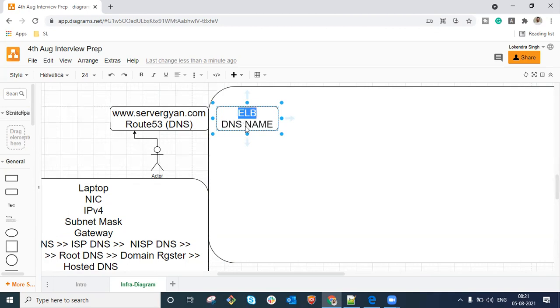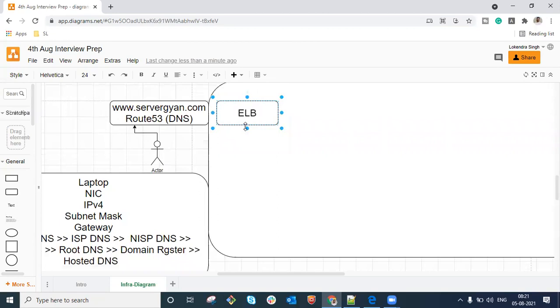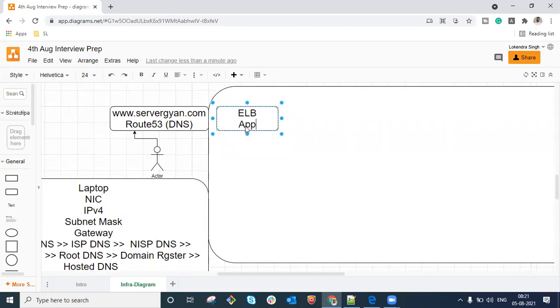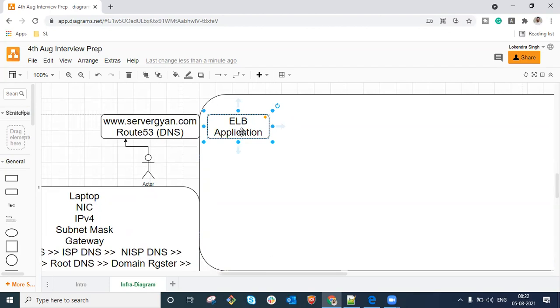Now this is the load balancer. Rather than calling it ELB only, we can define that we are using an application load balancer, because guys, when we discuss these individual components within AWS, we will discuss the types of load balancers we have: what is the use of application load balancer, why do we use network load balancer, why do we use classic load balancer, and there is another type of load balancer available which is known as gateway load balancer. So for now, you are going to say that we are using application load balancer here. Why we are using it, I will tell you within some time. Okay, now this is the application load balancer.